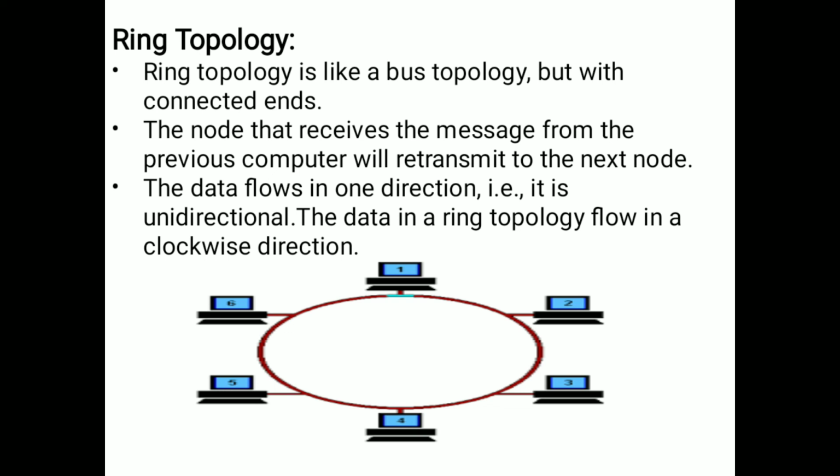In ring topology, the information also transfers in a clockwise direction. So to send data from the first computer to the sixth, we send first to second, second to third, third to fourth, fourth to fifth, and fifth to sixth. In this way, in ring topology, the information will transfer.